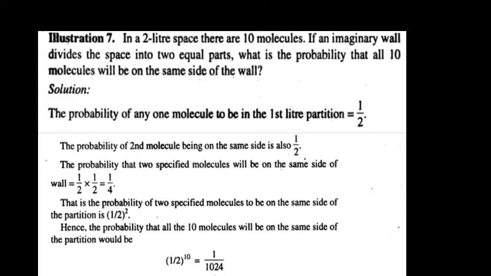Now we are going to solve the second numerical based on probability, which is based on the second law of probability, multiplication of probability. The problem is, in a 2-liter space there are 10 molecules. If an imaginary wall divides the space into two equal parts, what is the probability that all 10 molecules will be on the same side of the wall?